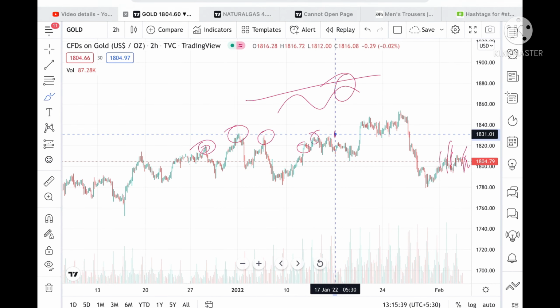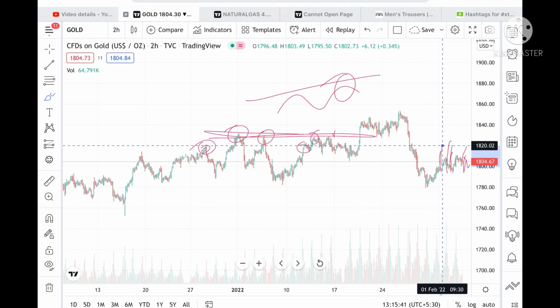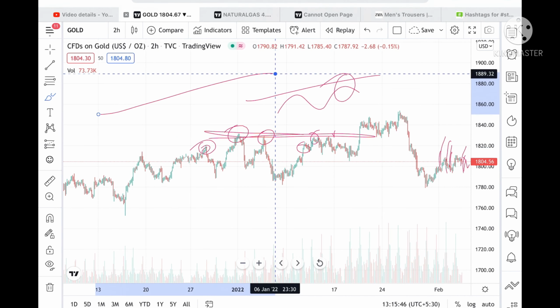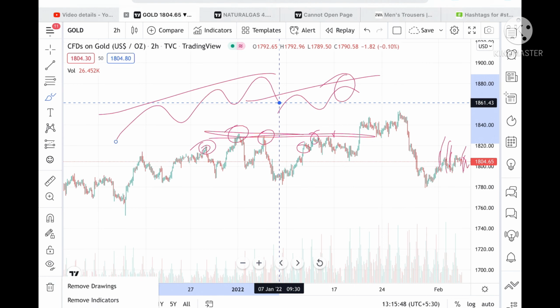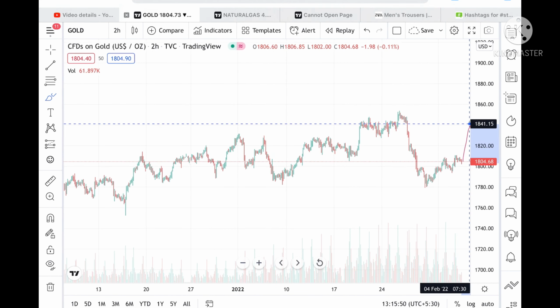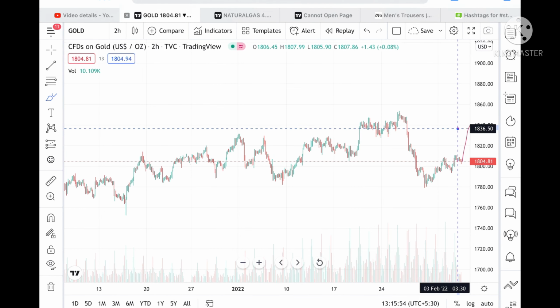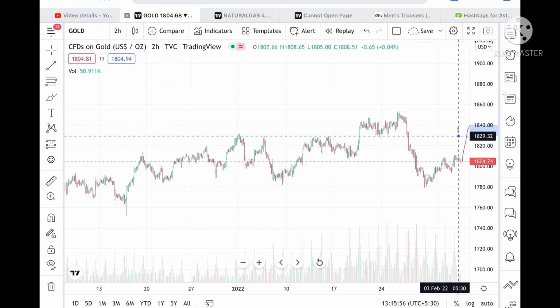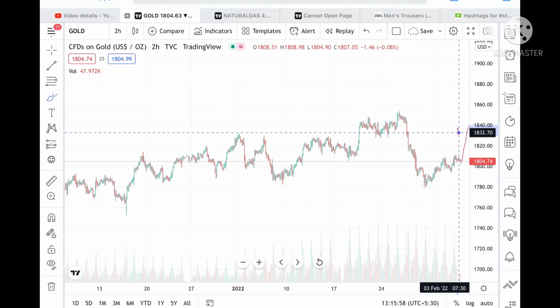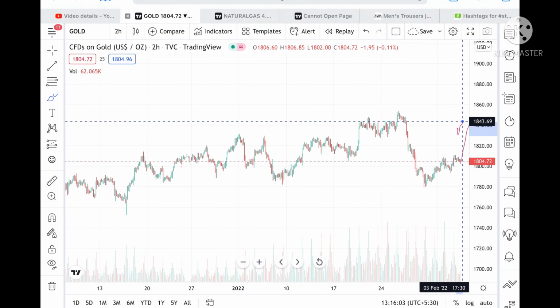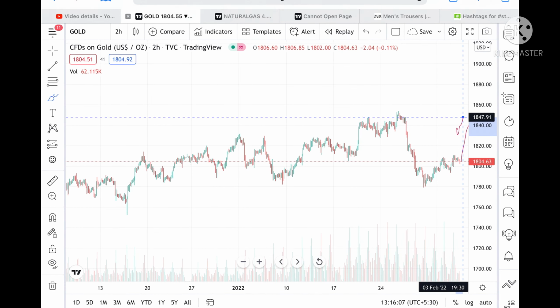This resistance got tested here, so the chances of going towards 1828 are high, and this 1828 is also tested here. So it can go further higher to a level of 1841 and 1844. This is the particular range it will be moving in, and from there it can go further higher to a level of 1843. But once it goes above 1843, and I've already told you that 1845 is a crucial resistance.